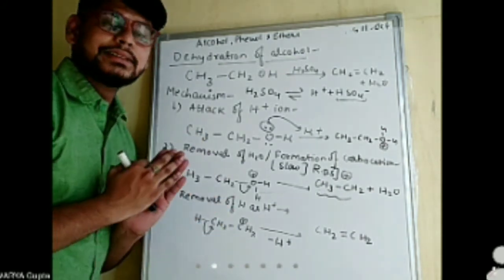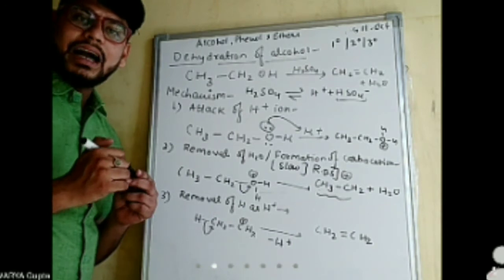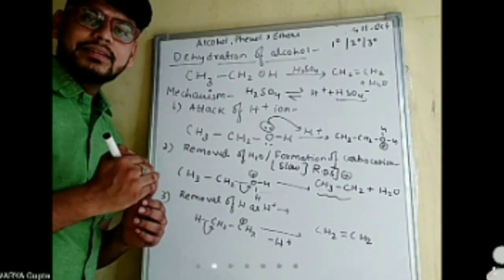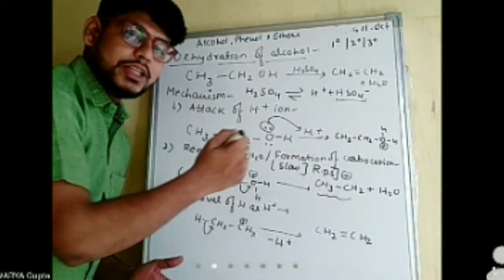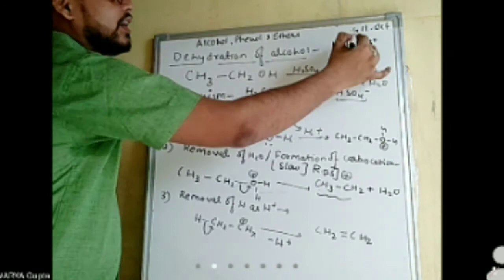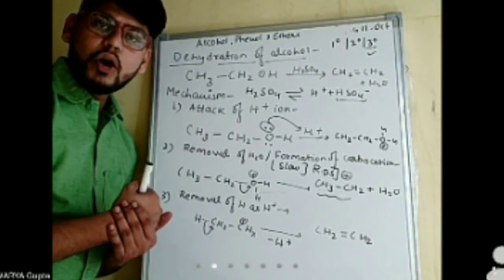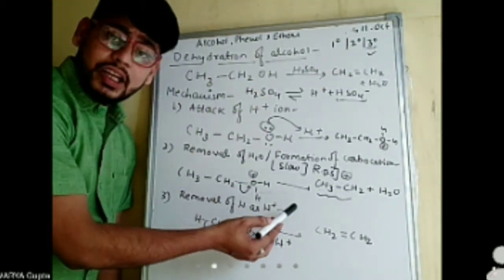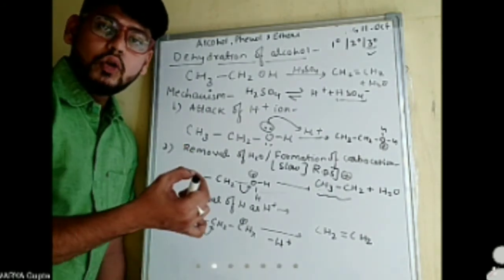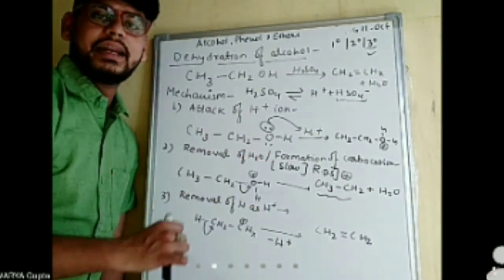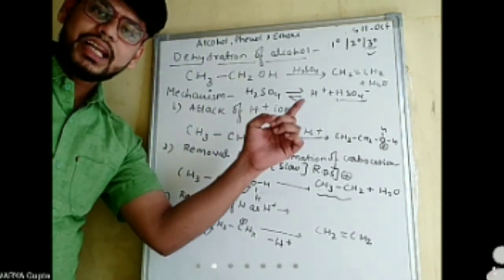So if I ask the reactivity order between primary, secondary, and tertiary alcohol, you will simply say that since the reactivity of this reaction depends on the formation of carbocation, and we already know that tertiary carbocation is the most stable carbocation, the tertiary alcohol will undergo the dehydration reaction faster, whereas the primary alcohol will give a slow reaction as compared to secondary and tertiary.